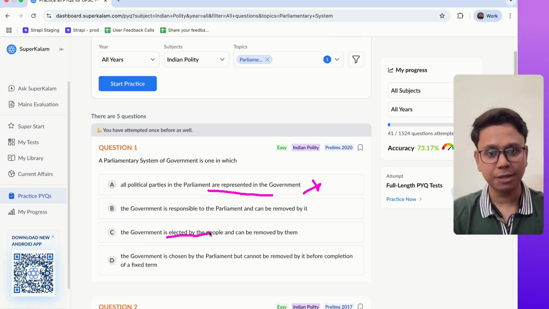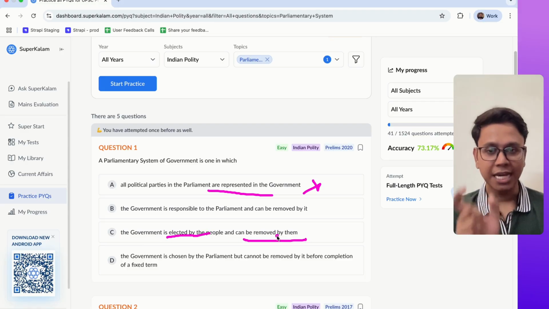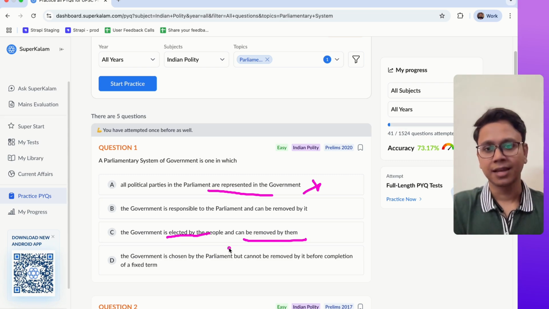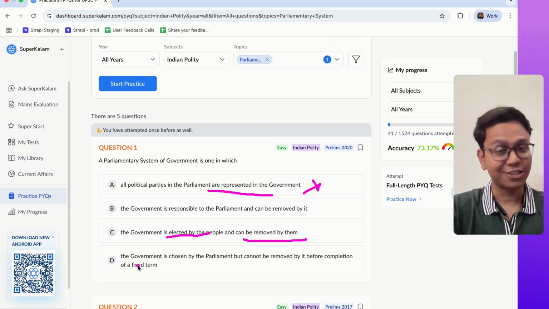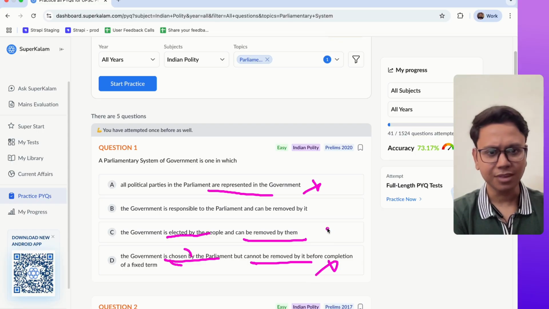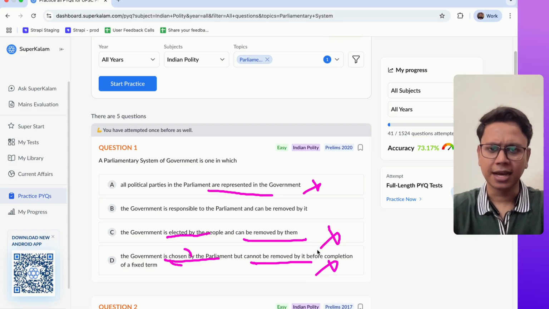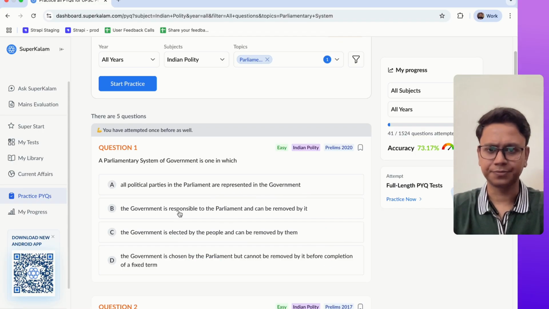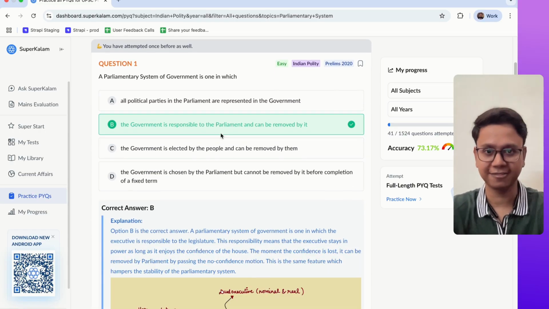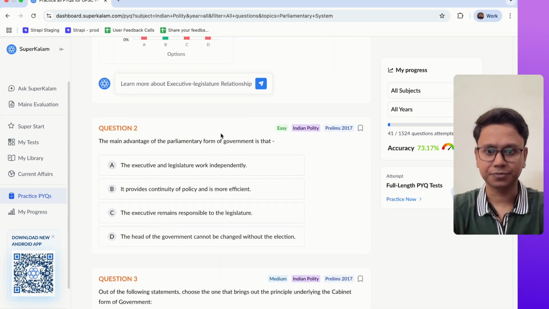C: government is elected by the people and can be removed by it. No, in the parliamentary form, people elect MPs, not the government. Or you can say people elect the legislature, not the executive. D: the government is chosen by the Parliament but cannot be removed by it. It is not correct. So therefore, the most appropriate answer here appears to be B. And yes, this is the answer because the government is responsible to Parliament, Article 75, and no confidence motion.